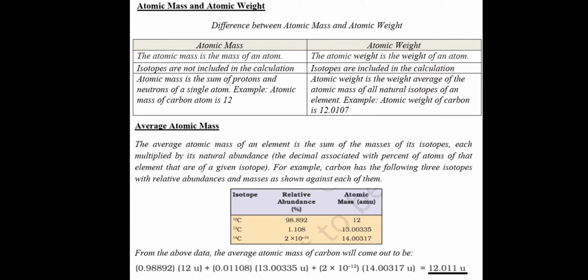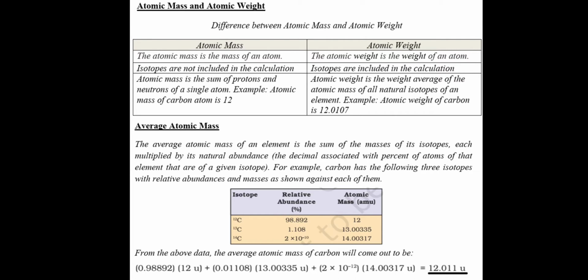The third major difference is that atomic mass is the sum of protons and neutrons of a single atom. In the nucleus of an atom, there are protons and neutrons. So the sum of the number of protons and neutrons is called the atomic mass. Example, the atomic mass of a carbon atom is 12 because there are 6 neutrons and 6 protons in the nucleus of carbon. So 6 plus 6 is equal to 12. So what will be the atomic mass of carbon?